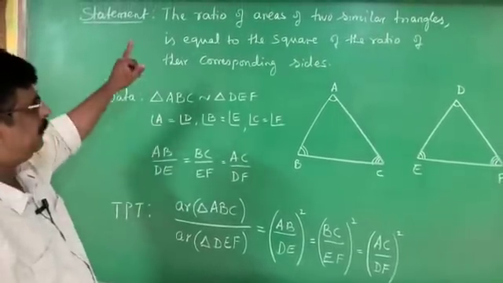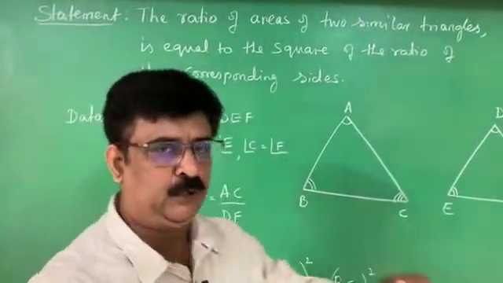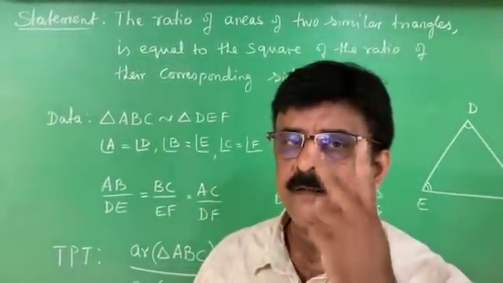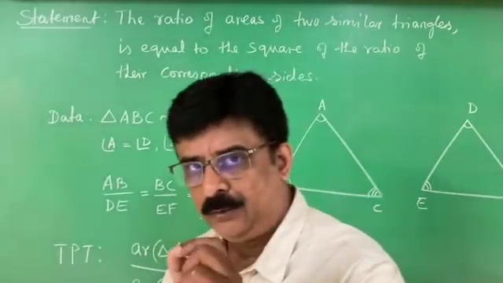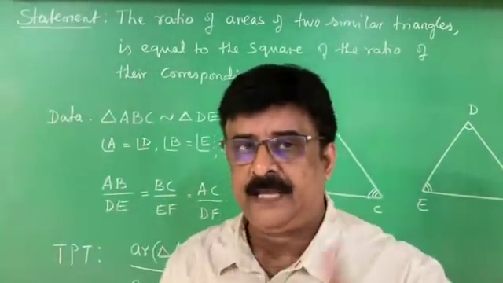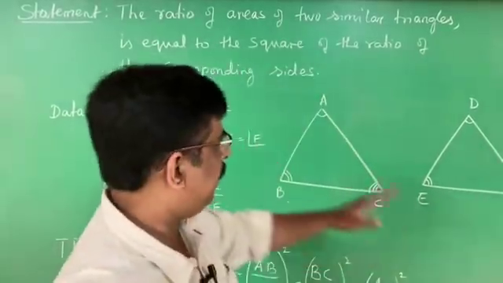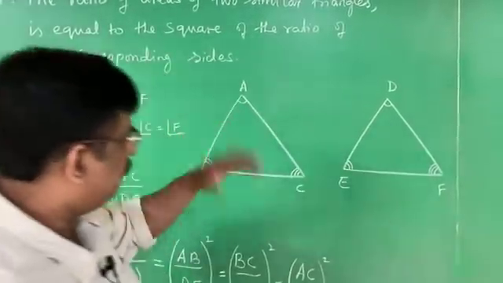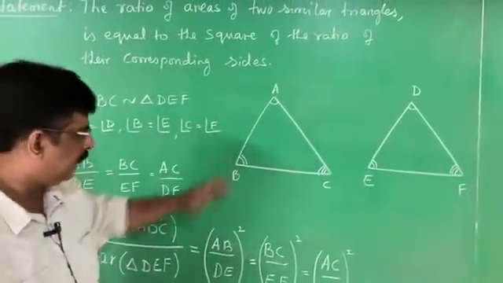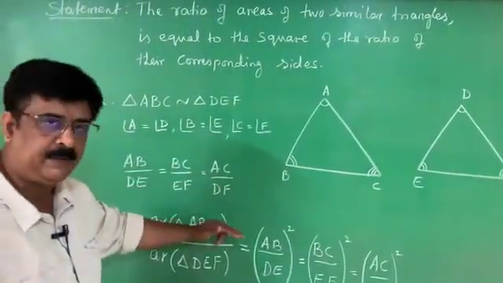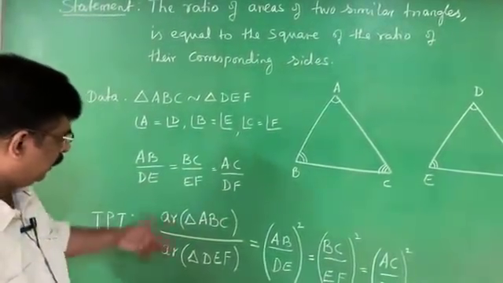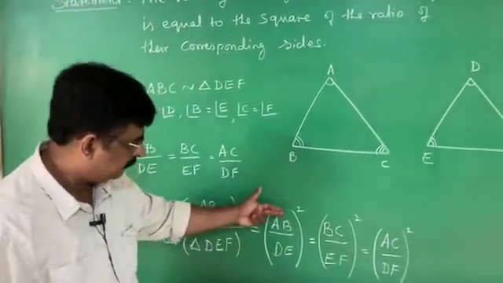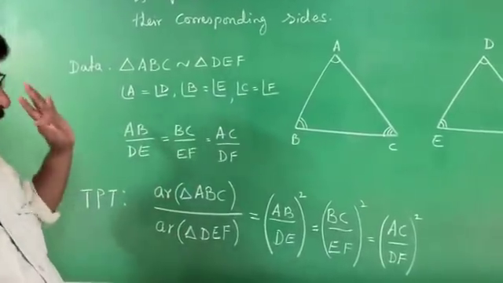I repeat, what is the statement? You have to make a ratio. Ratio of what? Areas of what type of triangles? Similar triangles is equal to the square of the ratio of their corresponding sides. In the diagram I have written two triangles. What type of triangles? They are similar triangles. Similar means what? Their corresponding angles are equal and corresponding sides are in the same ratio. What should I prove? The ratio of areas of two similar triangles is equal to the square of the ratio of their corresponding sides.